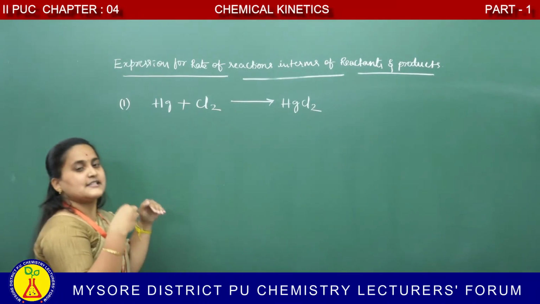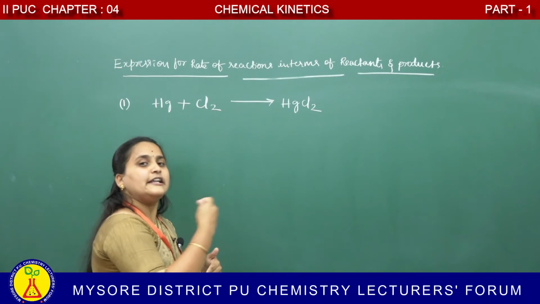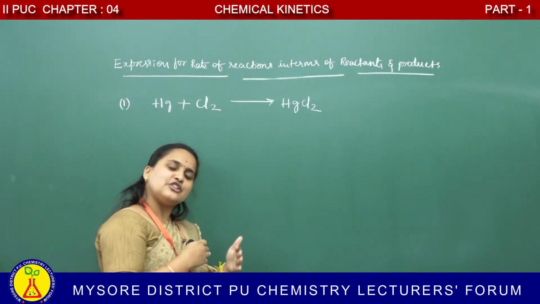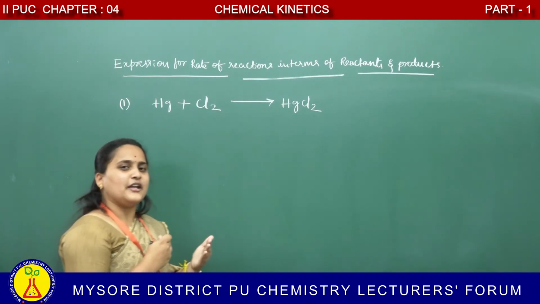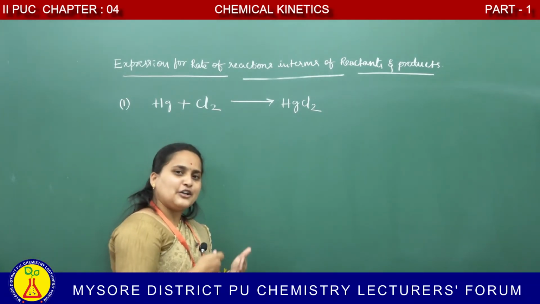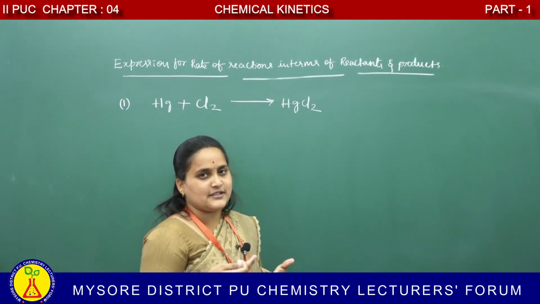In such cases, the rate of reaction can be expressed in terms of the concentration of any one of the reactants or the product. That means the rate of reaction is equal to the rate of disappearance of a reactant and equal to the rate of appearance of the product.